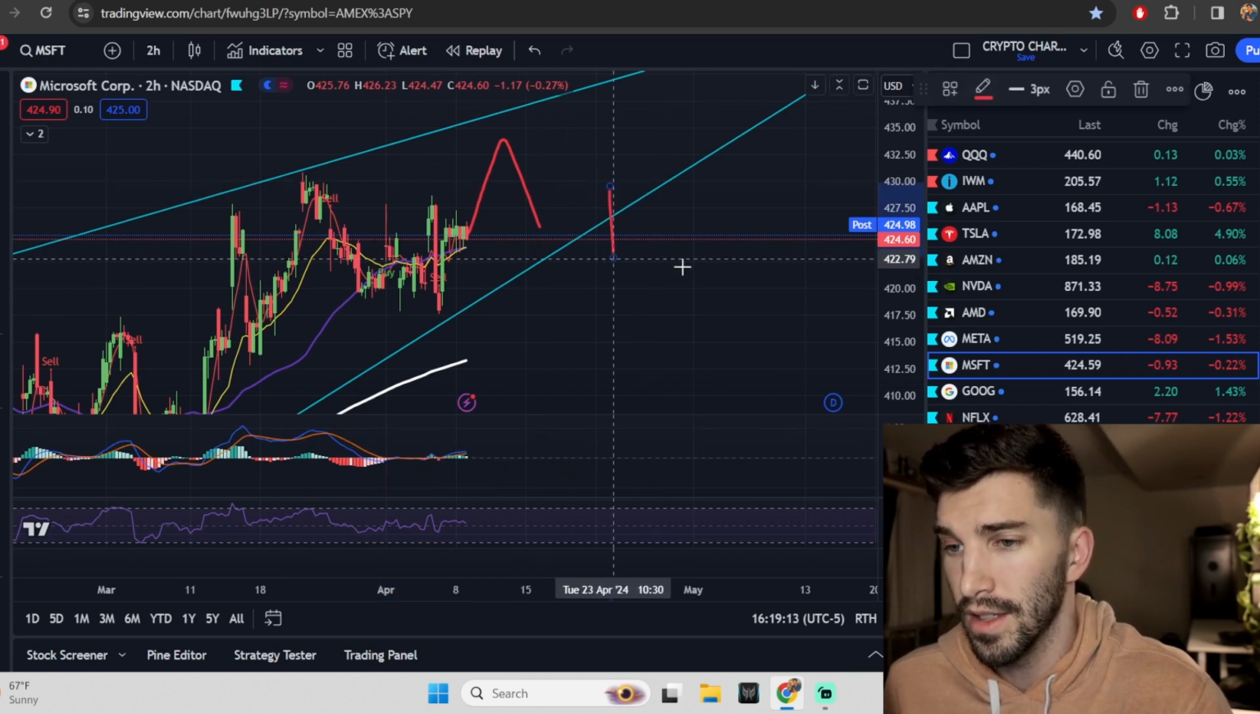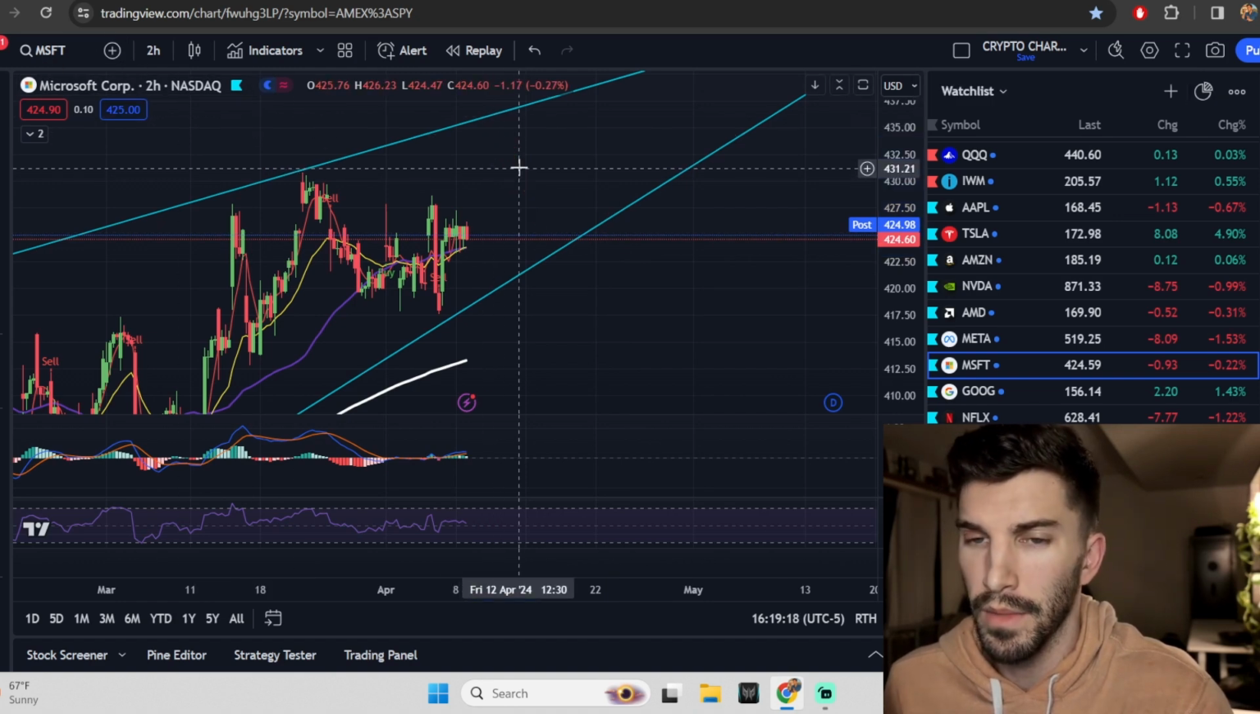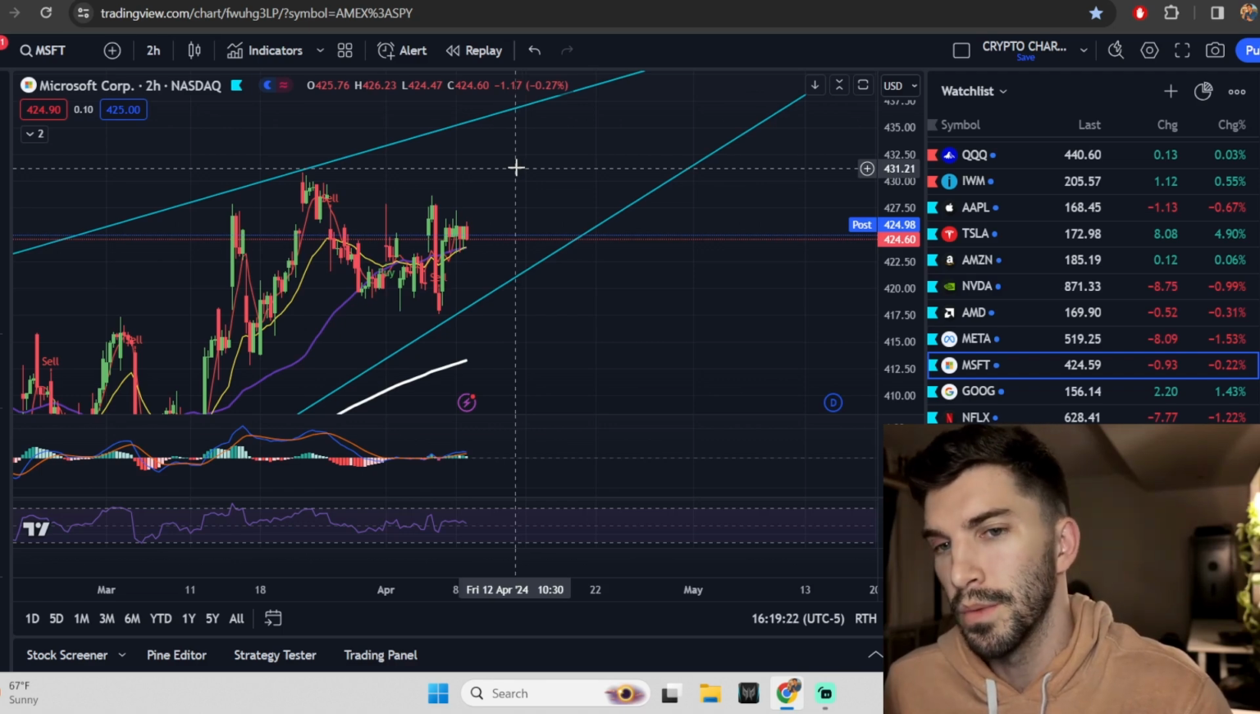So I think that this wedge here is about to break for Microsoft very, very soon in the month of April. And we might be right in saying, before the month even started, that in April we're probably going to find a top.